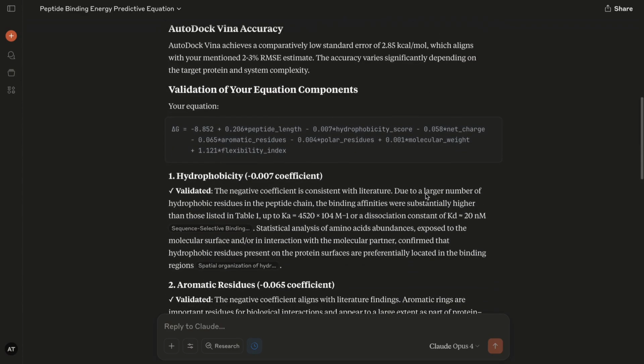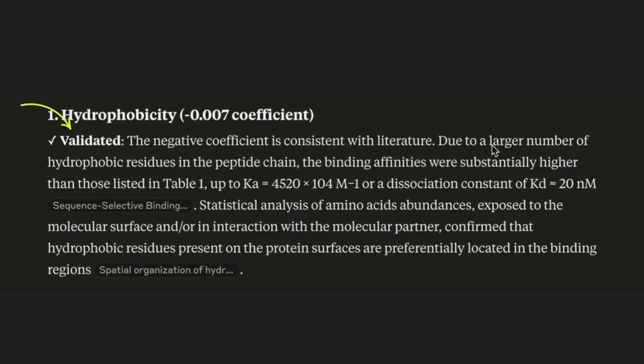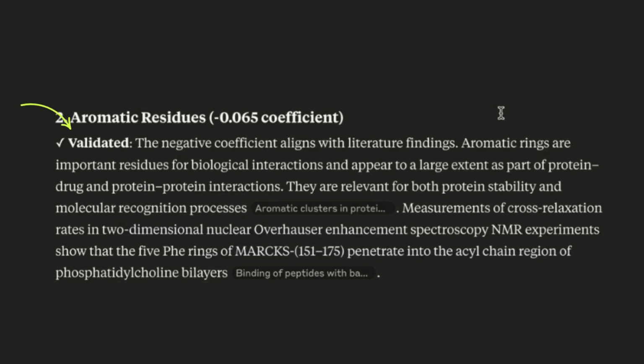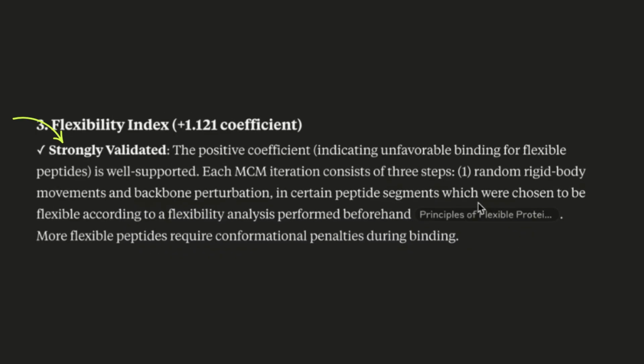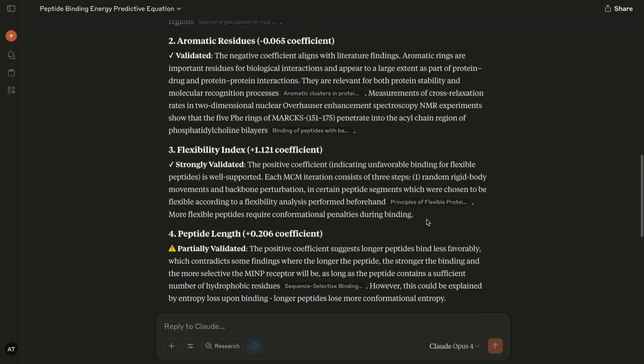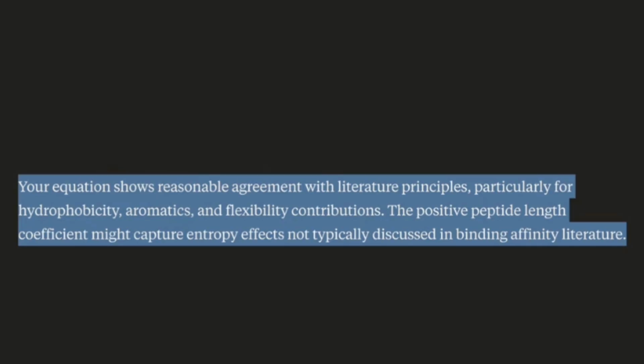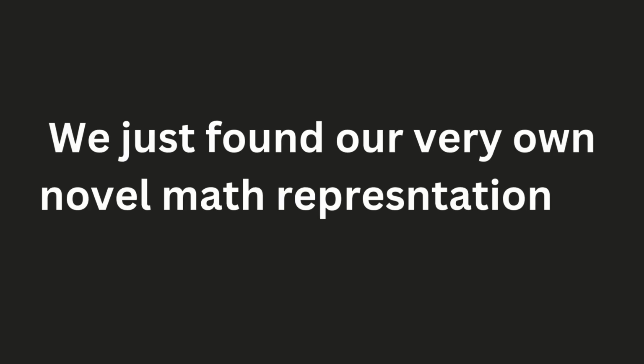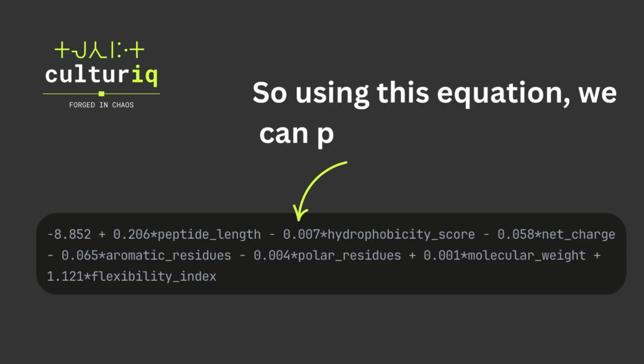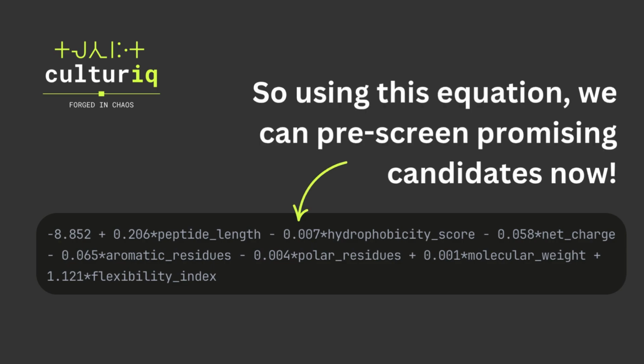As you can see, a lot of the points are validated for the SciChat's generated equation. It even suggests a relationship between the parameters not known in existing literature. Now, how cool is that? We just found a novel mathematical representation to calculate binding affinity. Now by using this equation, we can pre-screen promising candidates.